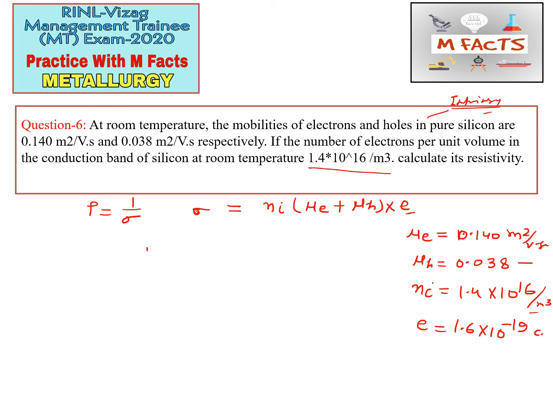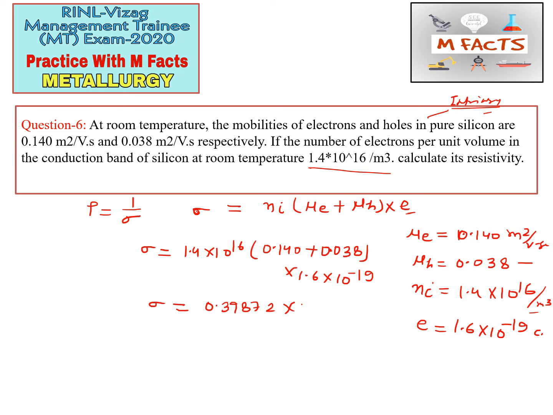Now we will put the values, and after putting the values we will get 1.4 multiplied by 10 power 16 times (0.140 plus 0.038) multiplied by 1.6 into 10 power minus 19. From here we will get the sigma value, and this sigma value will be equal to 0.39872 multiplied by 10 to the power minus 3, because this is 10 power 16 and this is 10 power minus 19. So from here we get 10 power minus 3, and we put it here to get the rho value.